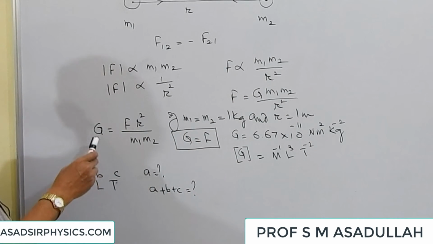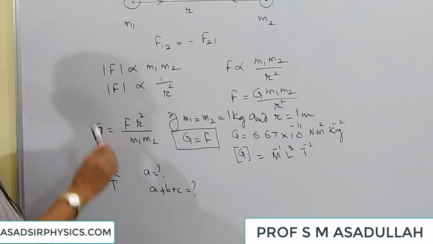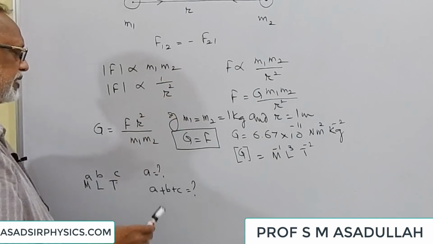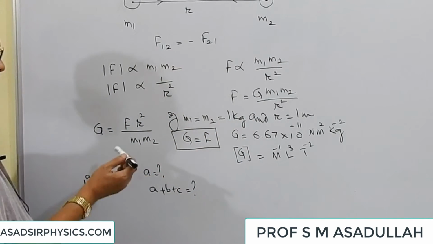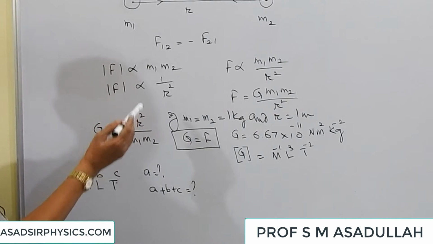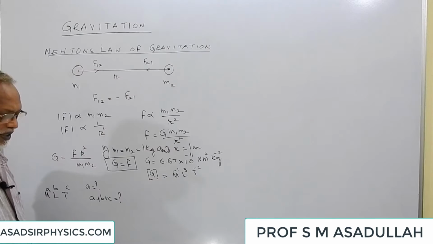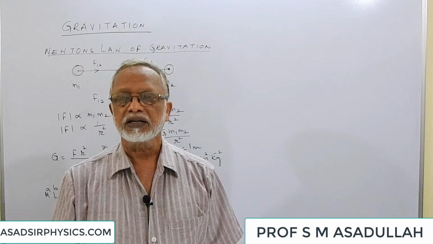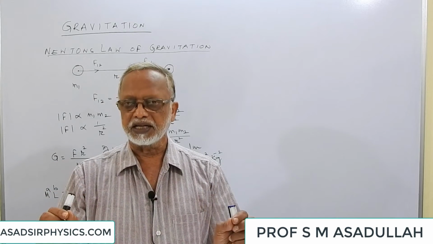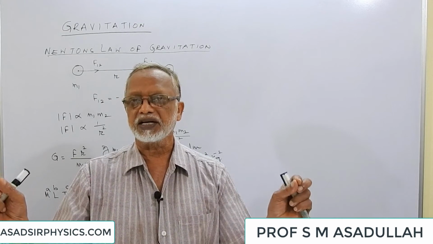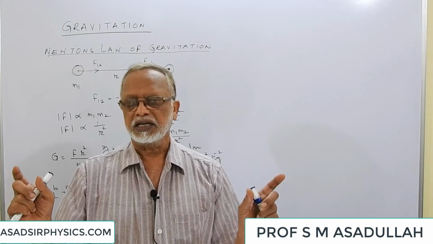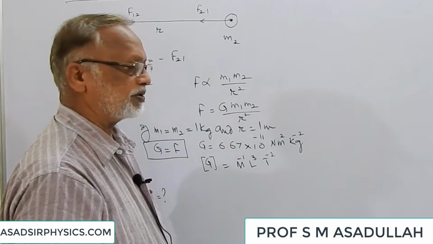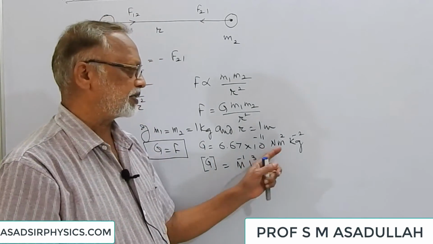We write this equation as G equals F r square by m1 m2. Here we make a supposition that m1 is equal to m2 is equal to 1 kg each and distance r is equal to 1 meter. Then G is equal to F. That means the gravitational constant is nothing but the force of attraction when we take two bodies, each of mass 1 kg, separated by a distance of 1 meter. Its value was first measured by Cavendish and he got it as 6.67 into 10 to the power of minus 11 Newton meter square per kg square.